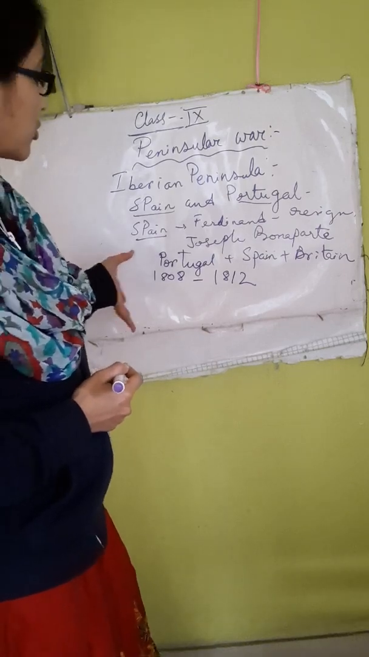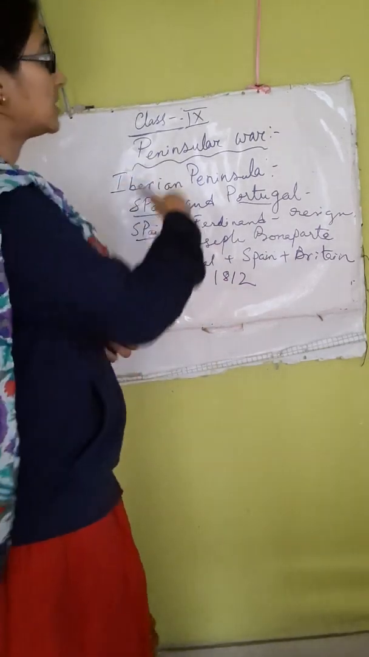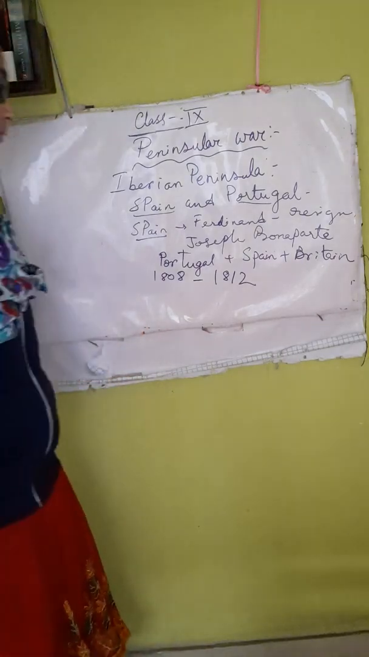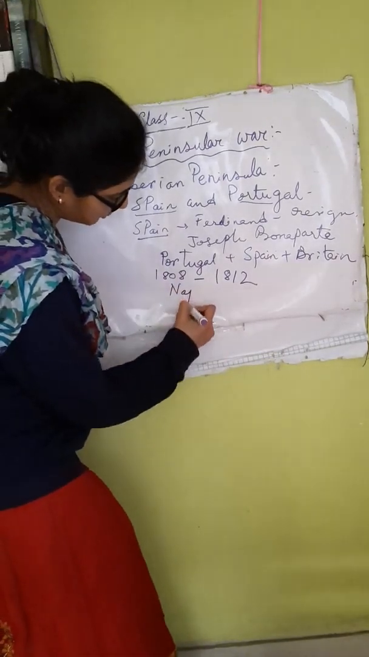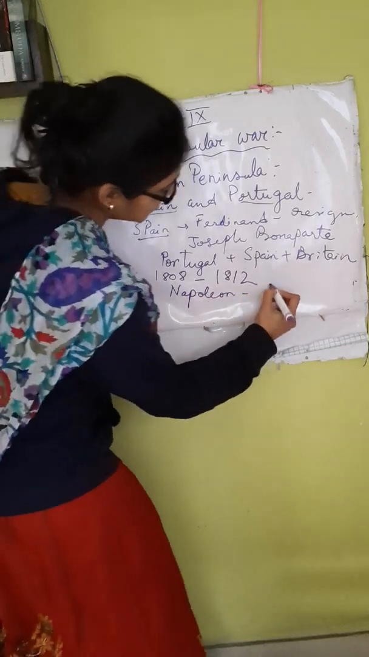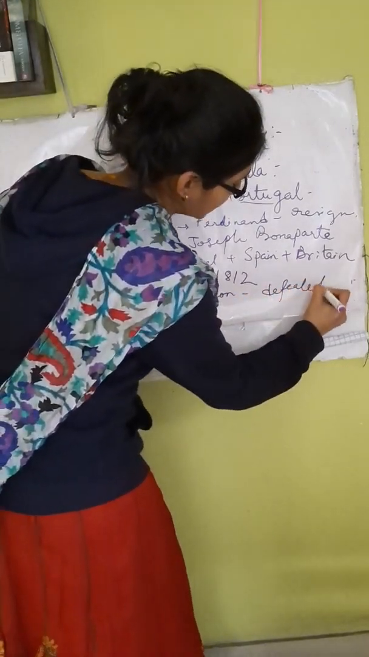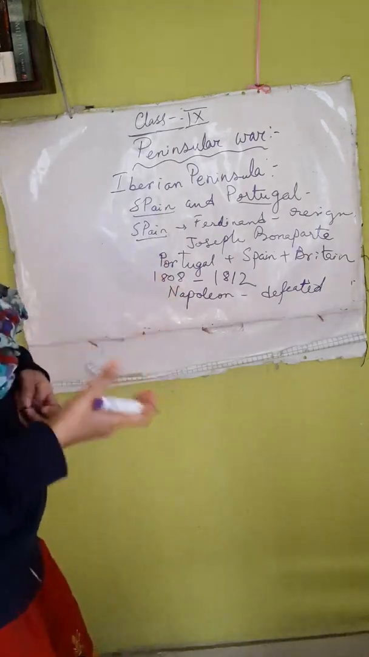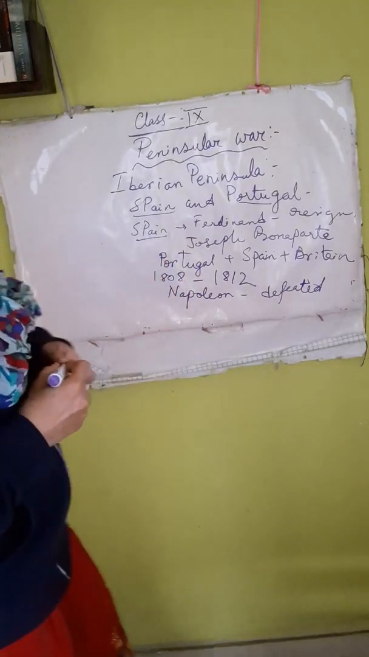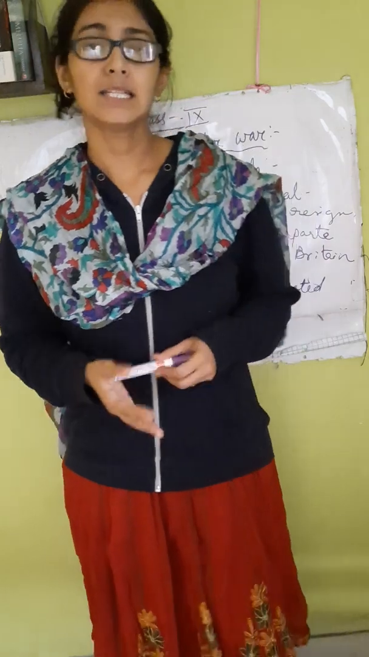For so many years Napoleon was engaged in this Peninsular War, but ultimately he was defeated by these three powers. In spite of giving so much money, so much army and so much time, Napoleon was defeated, and this marked the beginning of the decline of Napoleon. We can also say that Napoleon was on the verge of decline. The beginning of Napoleon's decline started from the Continental System, and from the Peninsular War he was just a few steps away from his decline.